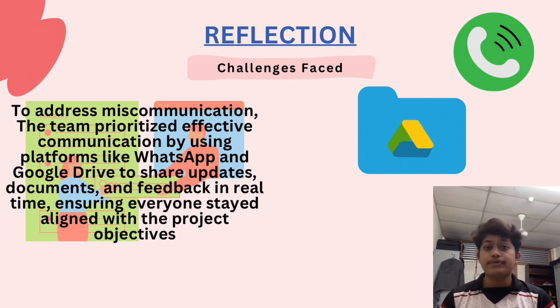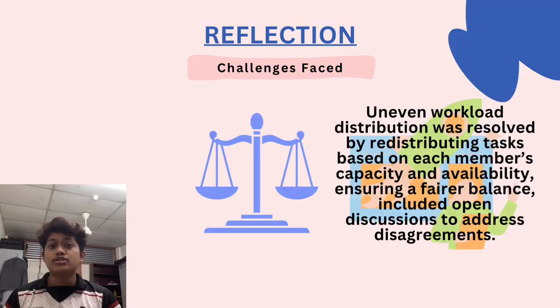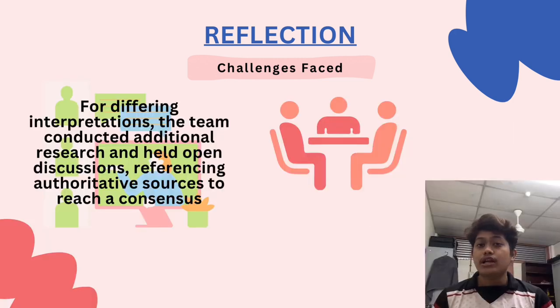and Google Drive to share updates, documents, and feedback in real time, ensuring everyone stayed aligned with the project objectives. The second solution, for the second problem, which is uneven workload distribution, our group resolved by redistributing tasks based on each member's capacity and availability to ensure a fairer balance, including open discussion to address disagreement. The last solution, for the last problem, for differing interpretation, our team conducted additional research and held open discussions, referencing authoritative sources to reach one voice.